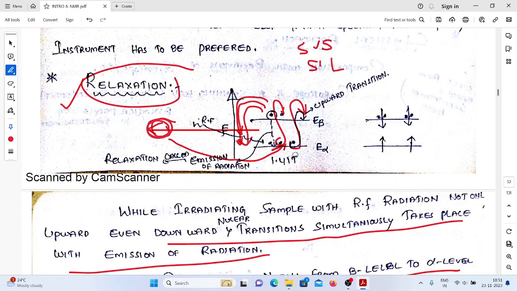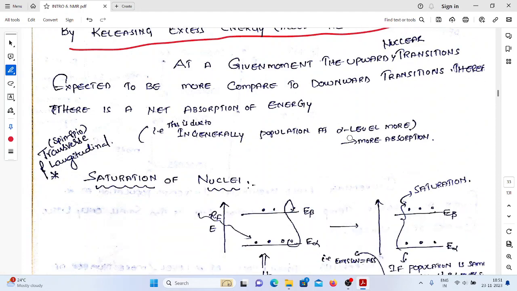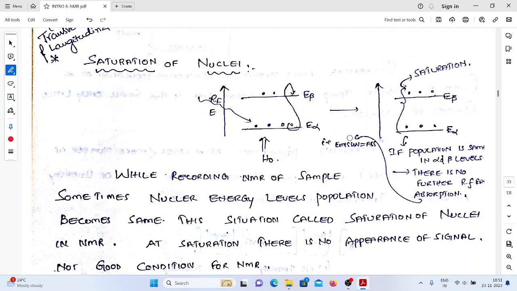Okay, that is spin relaxation. In case of spin lattice relaxation, what happens? Whatever the excess amount of energy is coming, that energy is going towards the system lattice, and that is commonly called spin lattice relaxation. Okay, so: relaxation, spin relaxation and spin lattice relaxation.